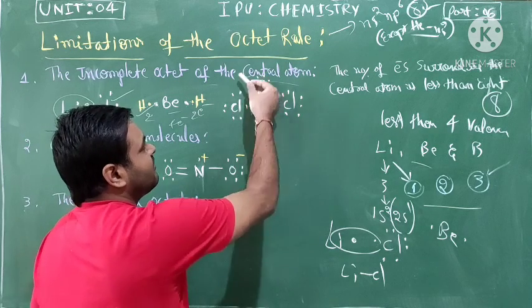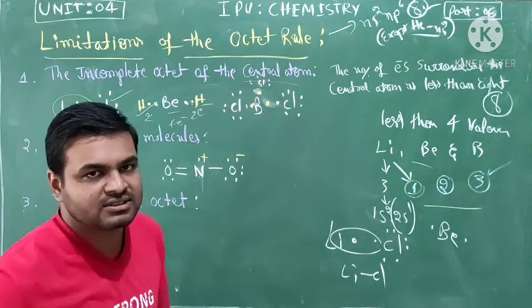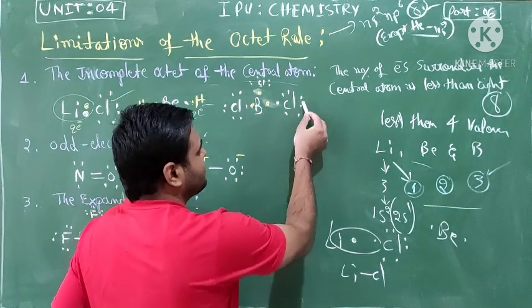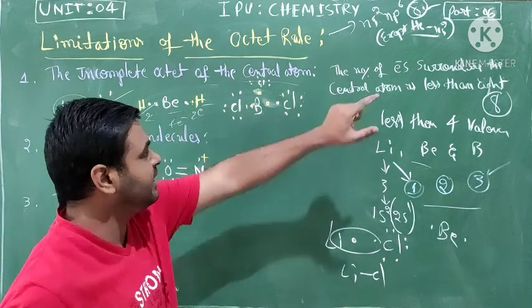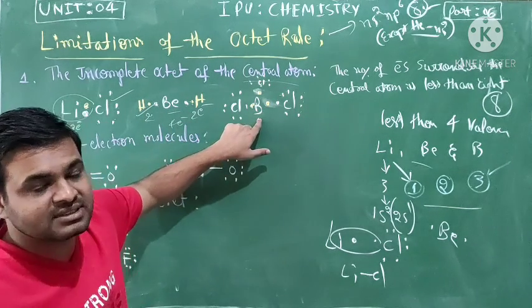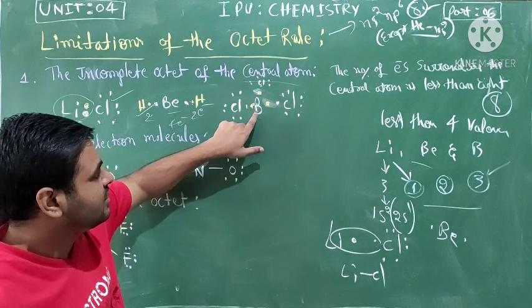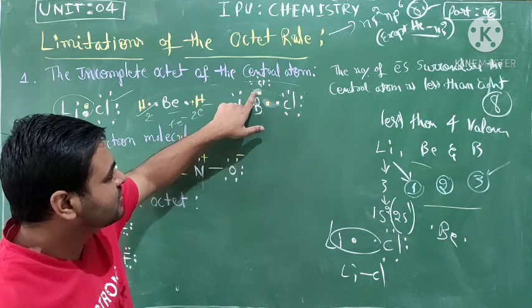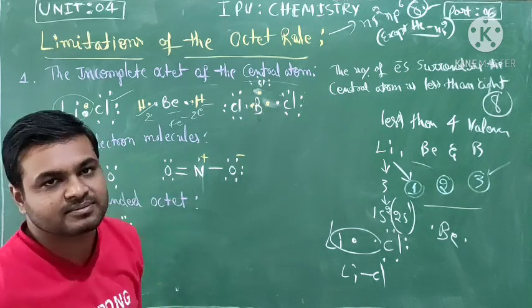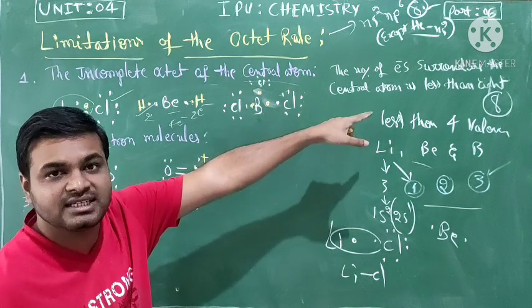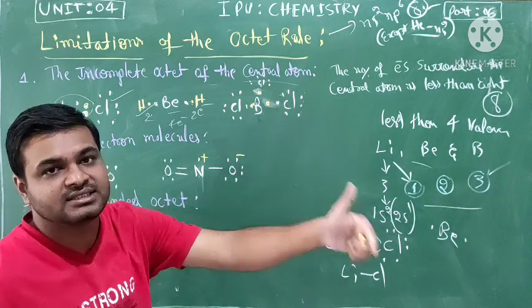The 3 chlorine end atoms complete their octets, 1, 2, 3, 4, 5, 6, 7, 8. But what about the central atom? Boron has 1, 2, 3, 4, 5, 6. Actually, we want 8, but it's giving 6.